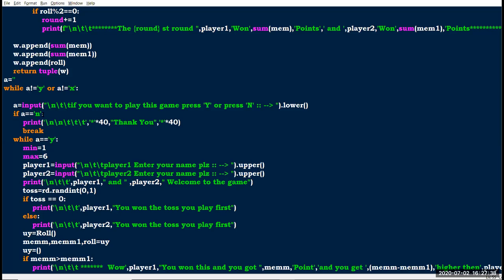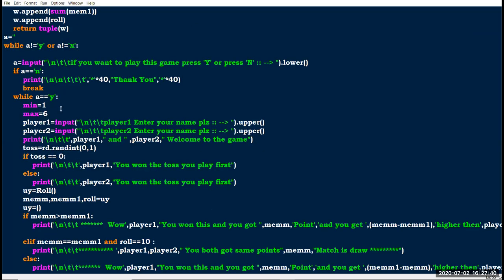If the user gives y, it goes to the other while loop. Here, the dice has 6 faces, and each face has values 1 to 6.